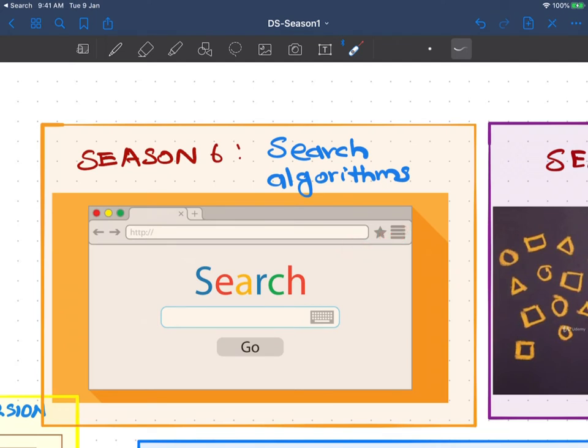Once we are very comfortable with the basic search algorithms, we will implement some problems, like searching for an element in a rotated array. The array is rotated two or three times, and we have to search for the element with an algorithm that should run in log n time. These are some of the problems we will see in season 6.